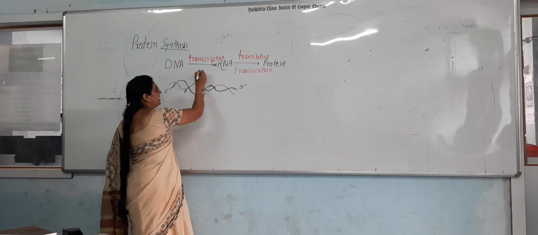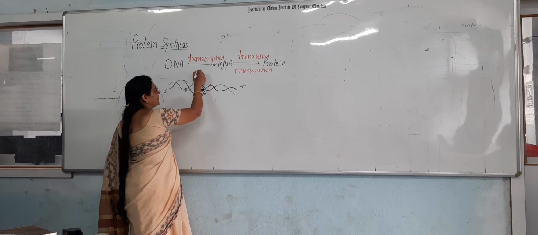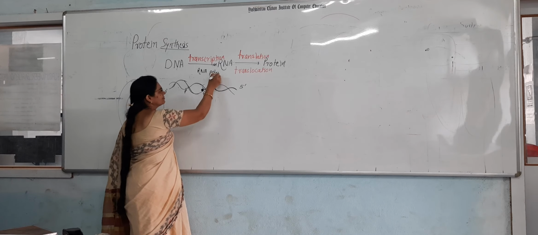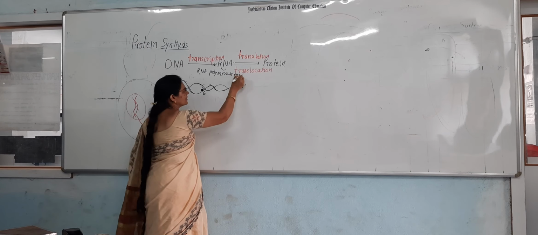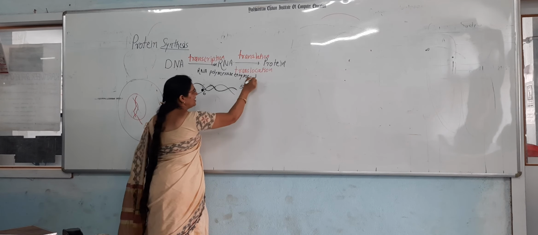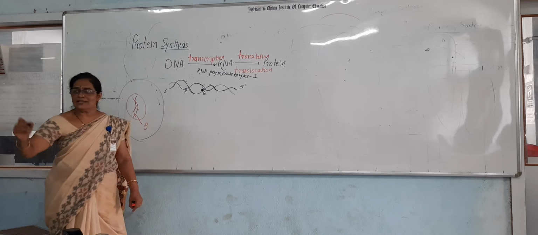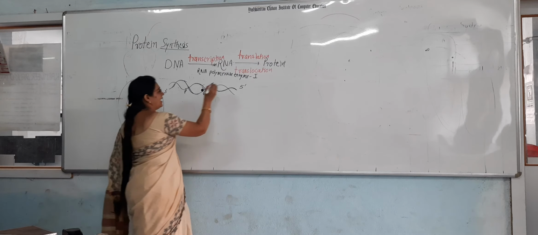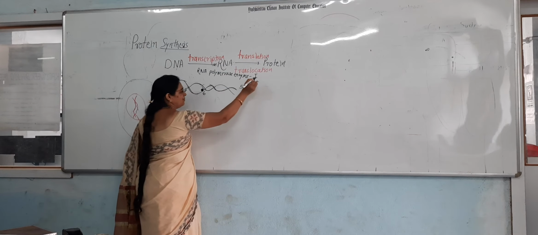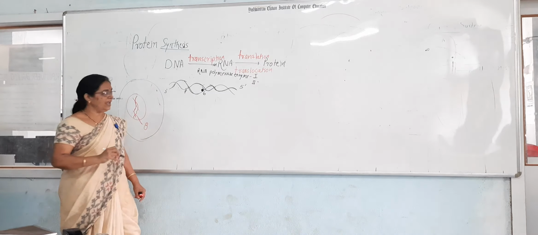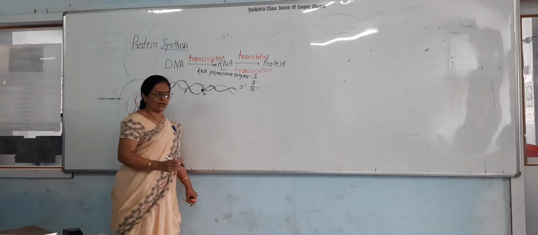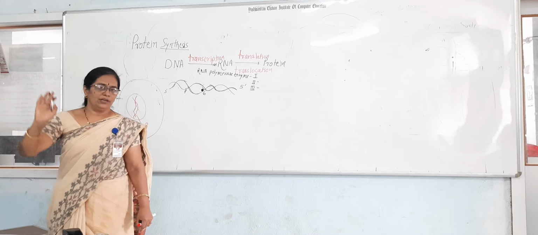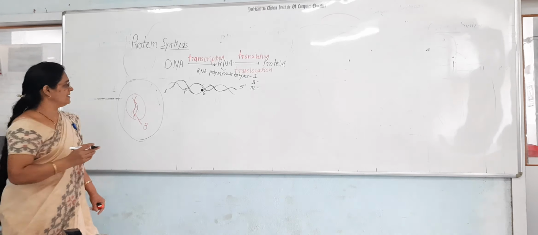RNA polymerase enzyme first produces the ribosomal RNA. RNA polymerase enzyme second produces the messenger RNA, and RNA polymerase enzyme third produces the tRNA. So these three RNA polymerase enzymes are necessary to synthesize RNA.